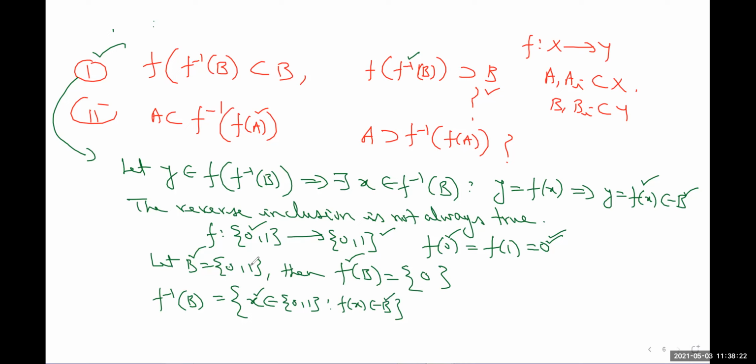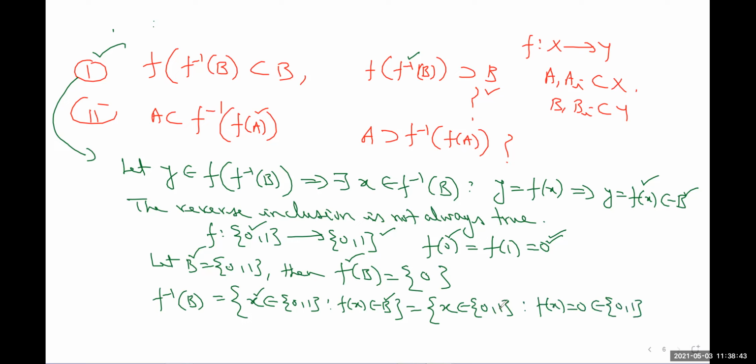Inside B there are only two elements, 0 and 1. Now look at what those elements are at which f(x) belongs to B. I can write this as x belongs to {0, 1} such that f(x) equals 0. Actually there is only one image.